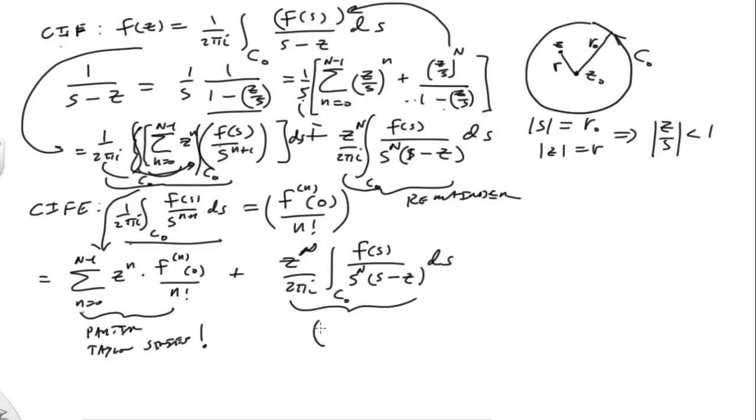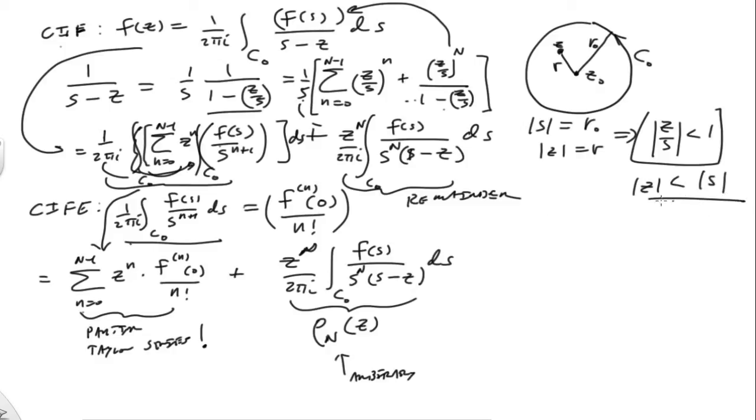There are a couple of parameters in here, capital N, and again, this is arbitrary. And then also z. The only condition on z is that it's inside this disk, and we have this nice relationship where the modulus of z is less than the modulus of s.